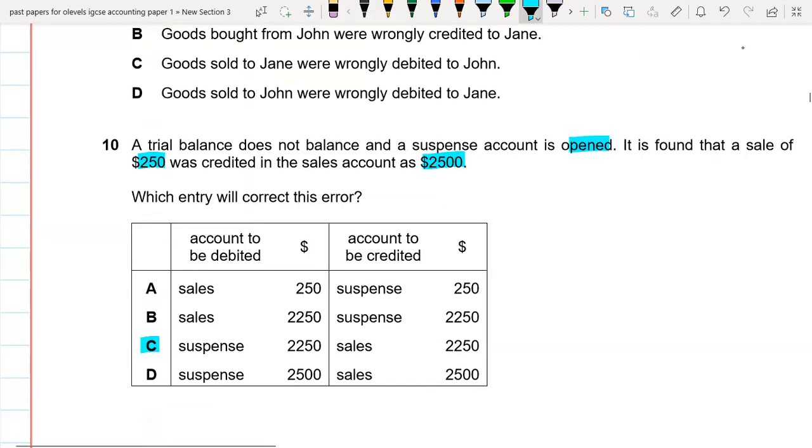Okay, so basically we accidentally wrote 2500 in the sales account, but the amount was 250. So it means that we have to decrease the sales account. The nature of the sales account is credit. So if we want to decrease it, we will debit the sales account by 2250. And on the credit side, there is the suspense account. So B option is the right option, not C. Okay.